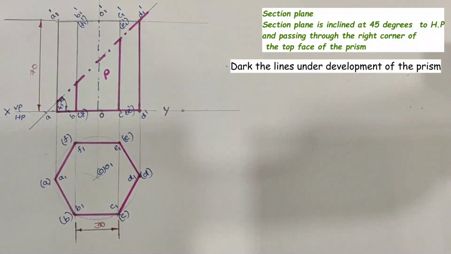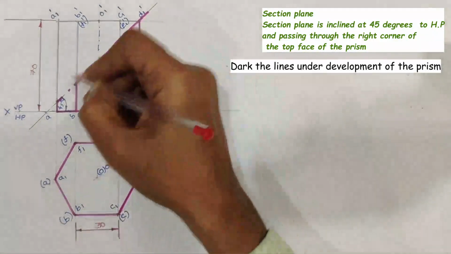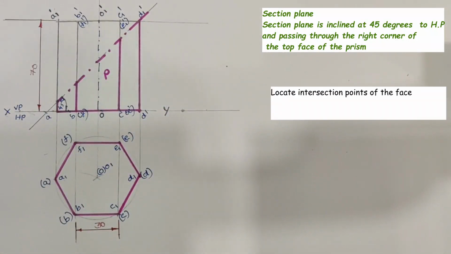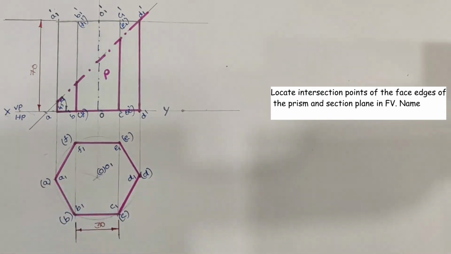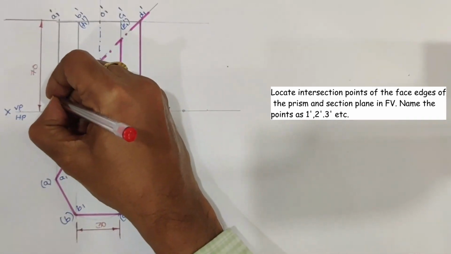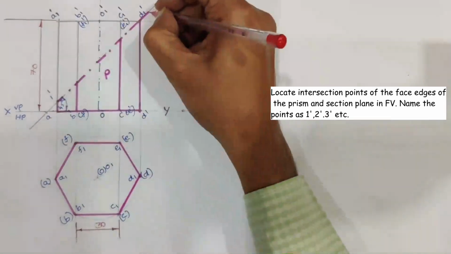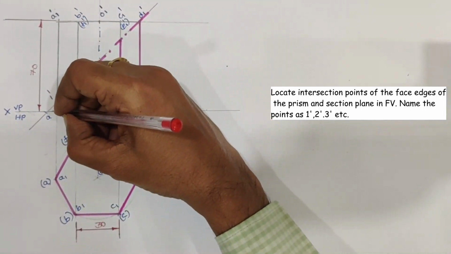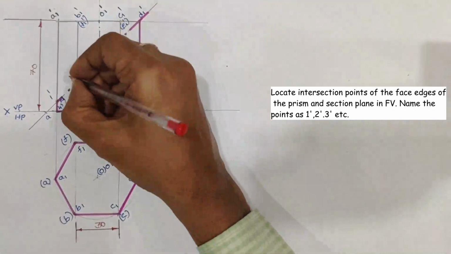Here we are going to develop the part P portion of the hexagonal prism. Then we locate the intersection points of the section plane as well as face edges of the hexagonal prism in front view. 1 dash is the intersection point of the section plane as well as face edge of the hexagonal prism, say A dash as well as A1 dash.